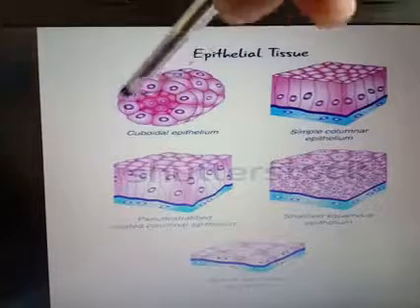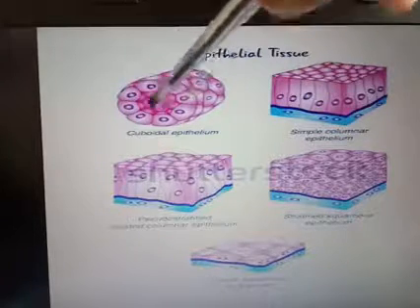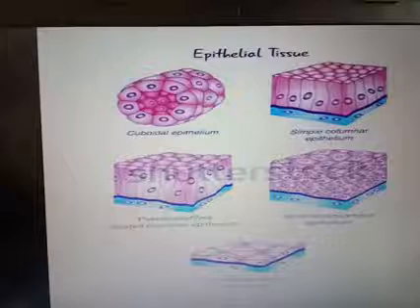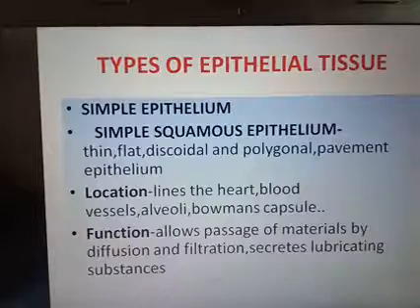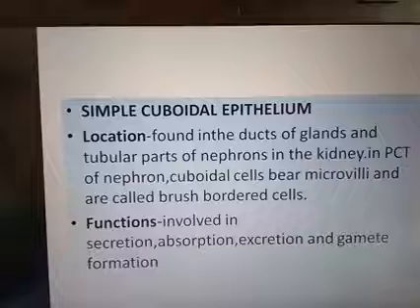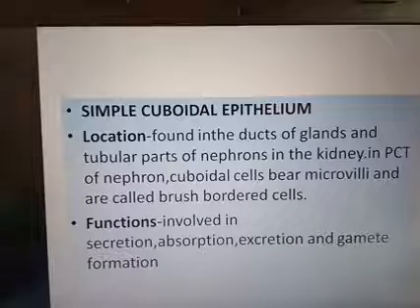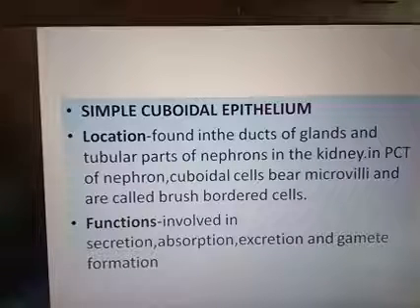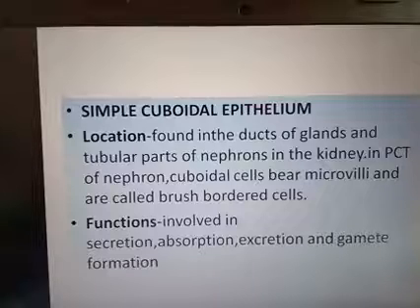So here it is seen in a cube-like shape with a round nucleus. The center portion, the circle, that is the round nucleus, will be seen in the cuboidal epithelium. Once again, I am repeating the simple cuboidal epithelium features. It is composed of a single layer of cube-like cells with round nuclei located in the center of the cell.